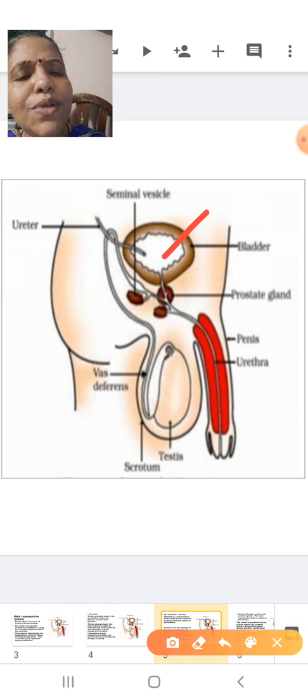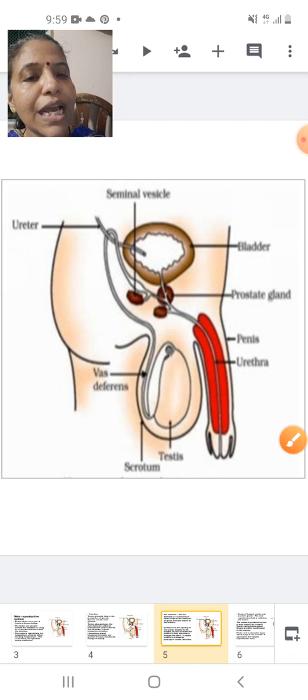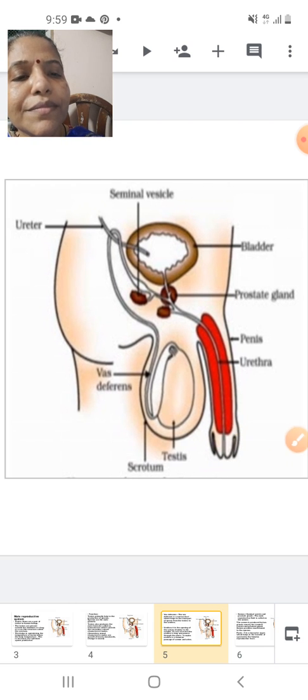Okay. Now you know that this is the vas deferens. It is going upward and it is coming here. Can you see the vas deferens is uniting with the urethra over here? Can you see both of them are uniting here? I will just remove this off here. Yeah. Can you see this part?